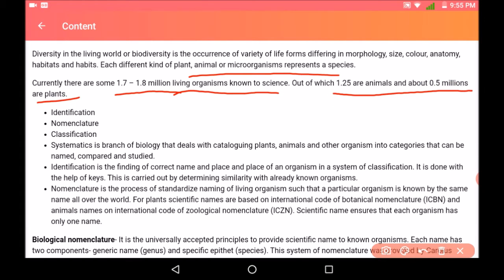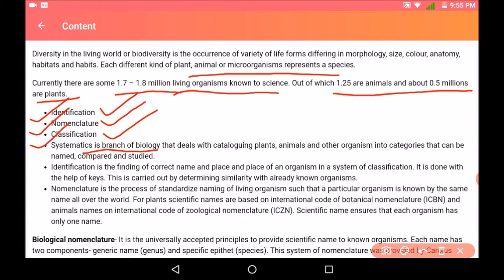and 0.5 million are plants. So basically there are three features that are important. One is identification, second is nomenclature, and third is classification. These are the three important criteria for the living organism. First, we will identify all the organisms, as it is very important. Second, all the organisms are named, and third, classification is very important because all the living organisms which are present on the earth are divided into various classes.